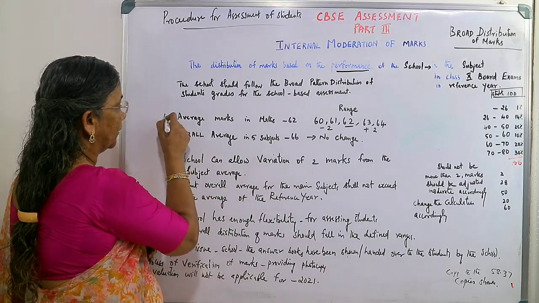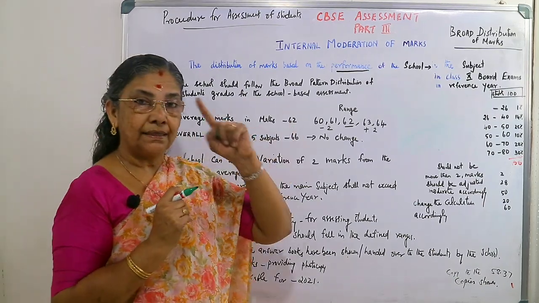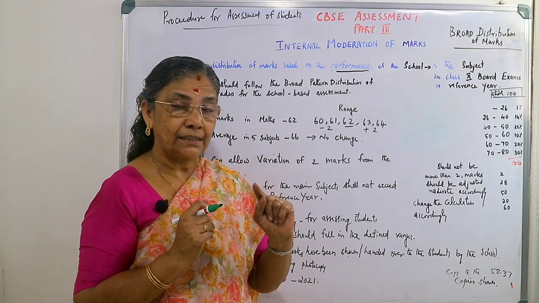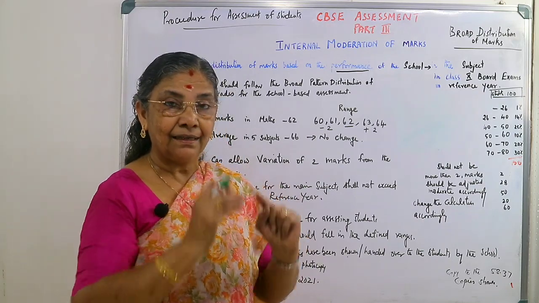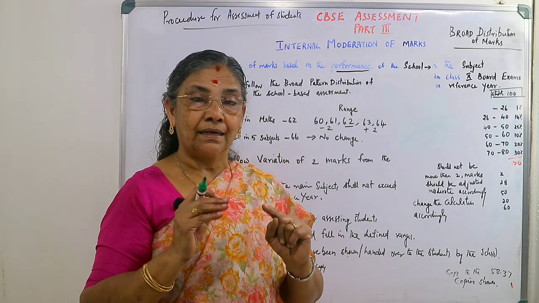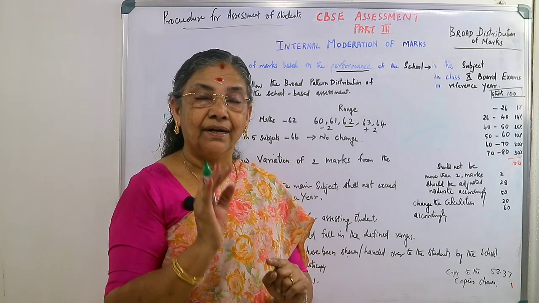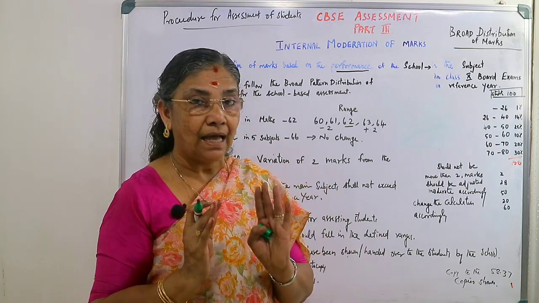First of all, you have to find out the average marks. In the circular, 62 is given as the average mark of maths from the selected reference year. Suppose there are 60 students; we added the 60 students' marks and divided by 60, and you got 62. That is the average mark.